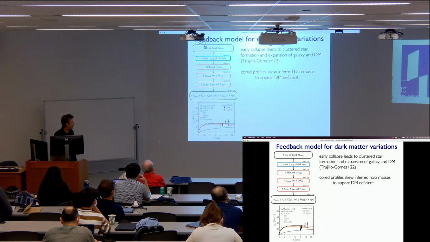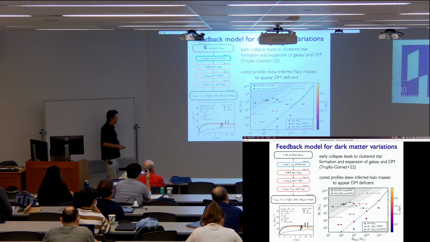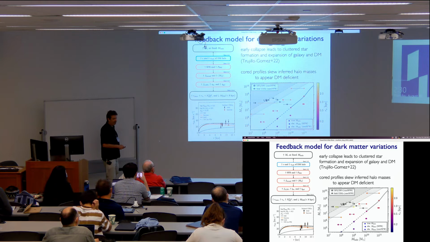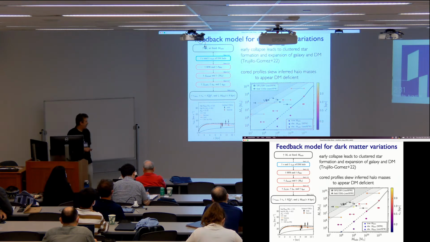And then if you make this plot I showed before of stellar to halo mass, the idea is that these circles here are the actual halo masses, but if you observe those and do these standard fits that don't take this extreme feedback into account, you push things over here and infer an anomalously small halo mass. So their claim is that these do not actually have low halo masses overall. It's just that they've got this extreme feedback that pushes the dark matter into an extreme core. And it's intimately related to these weird star clusters: those are what created that extreme feedback.